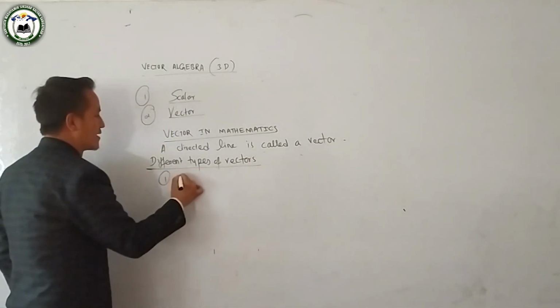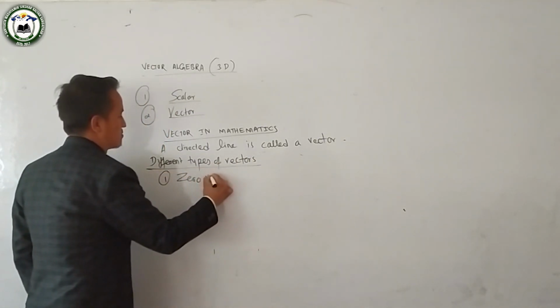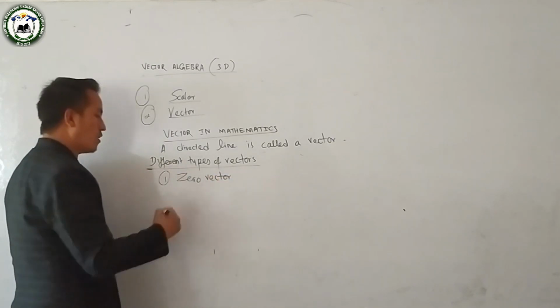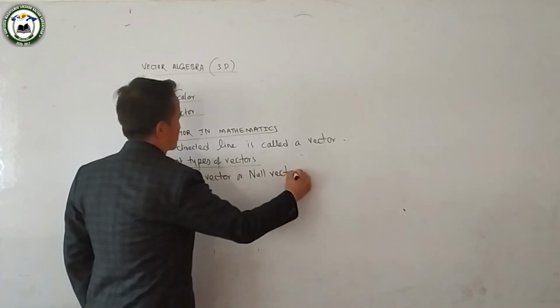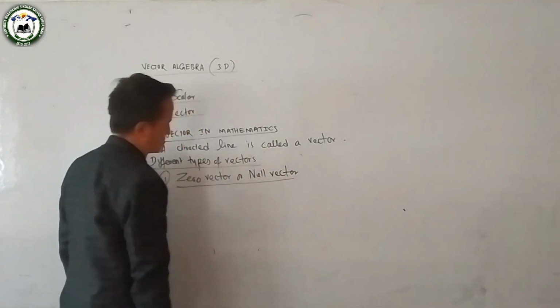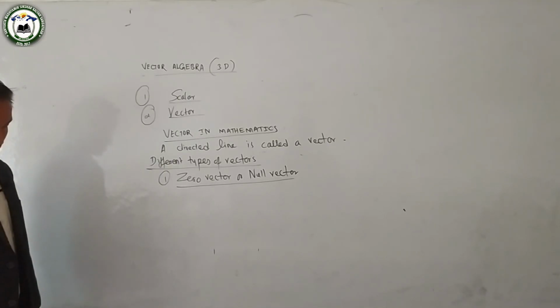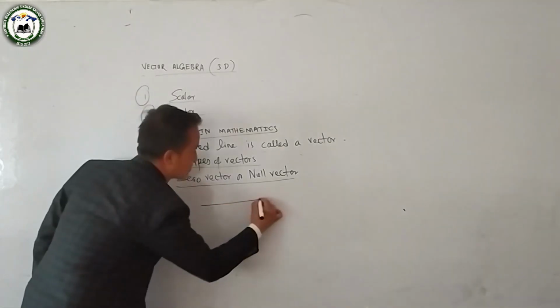Number 1 is the zero vector, or we can call it the null vector also. Null vector. I have said before about vectors, suppose this is the vector AB.